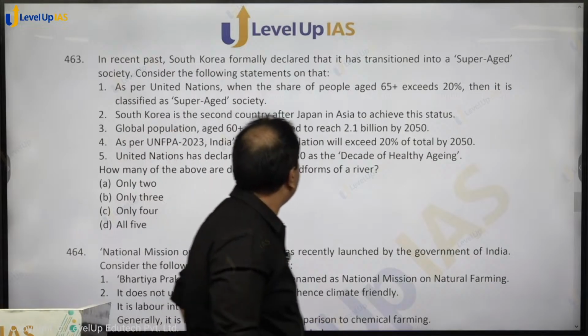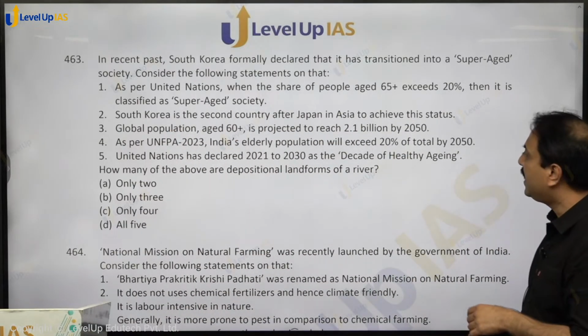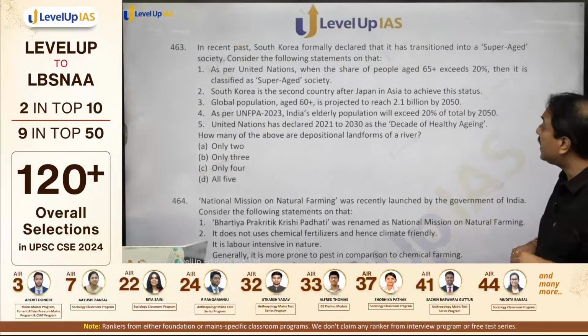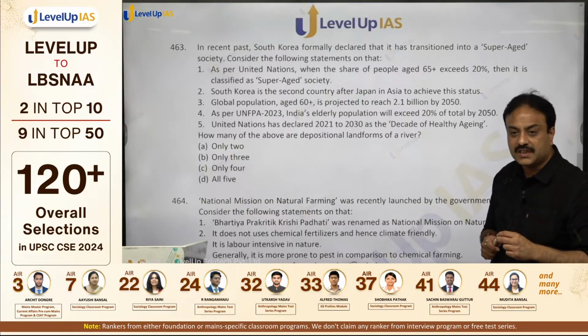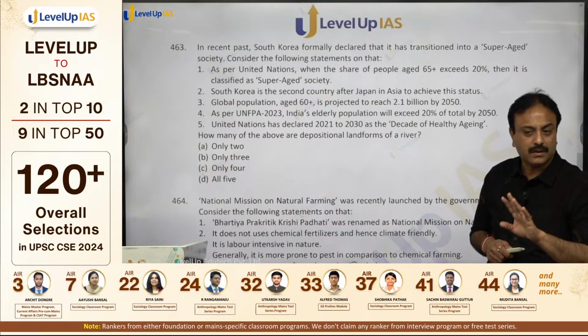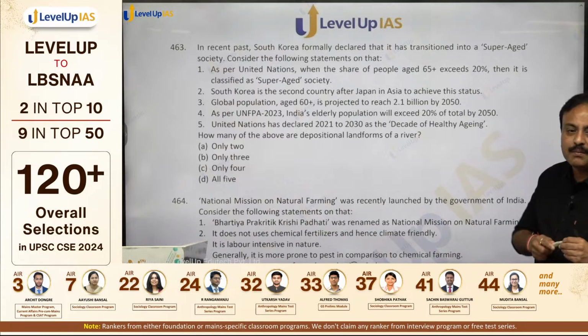So as per United Nations, when the share of population aged 65 plus exceeds 20%, then it is classified as a super aged society, correct? South Korea is the second country after Japan in Asia to achieve this status. First was Japan, second is South Korea, third अभी कोई नहीं, only two in Asia. Global population aged 60 plus is projected to reach 2.1 billion by 2050.